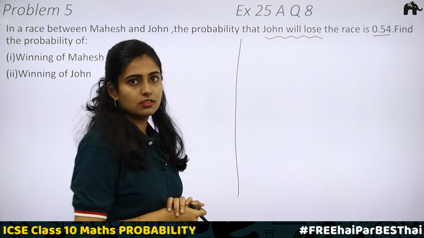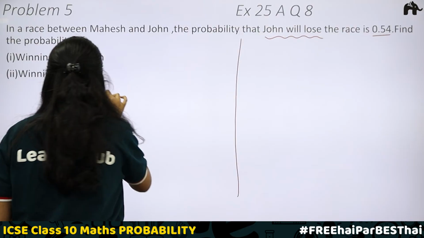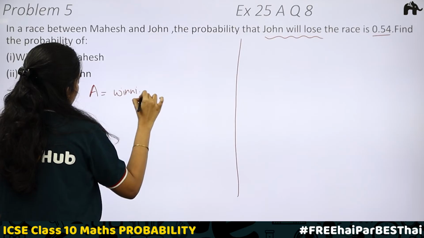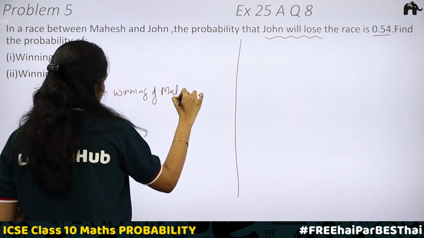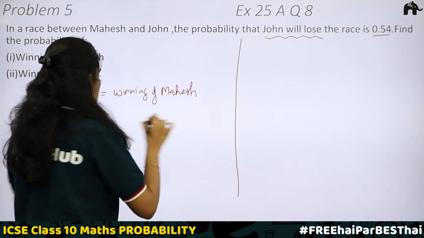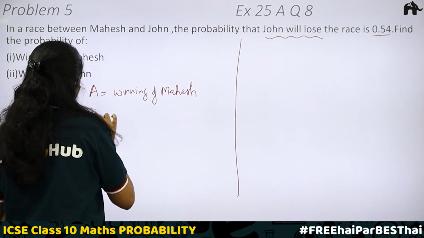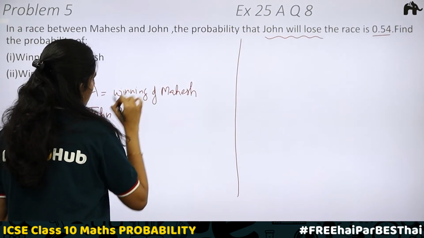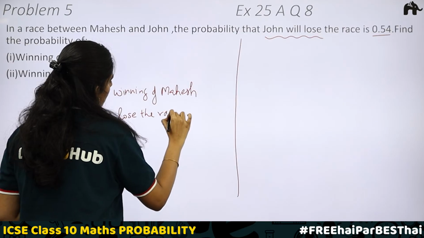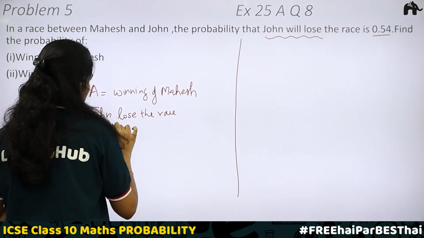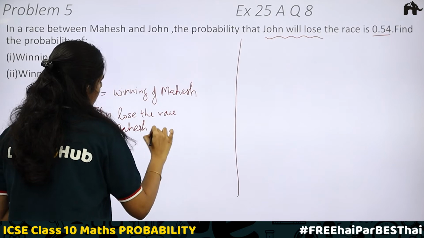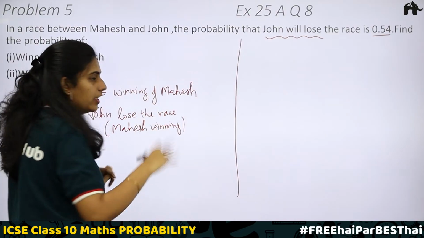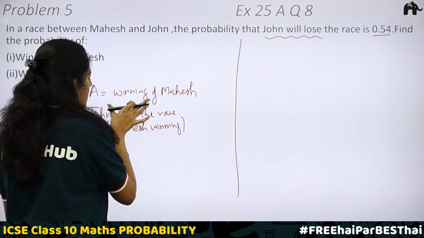Is there any doubt? No, right? So here let us take A as the event which is winning of Mahesh. We know that the event John lost the race and Mahesh winning are the same. Either Mahesh should win or John should win. If Mahesh wins, then John loses.